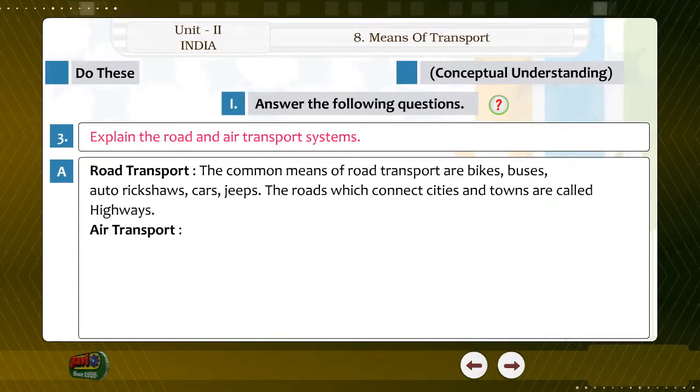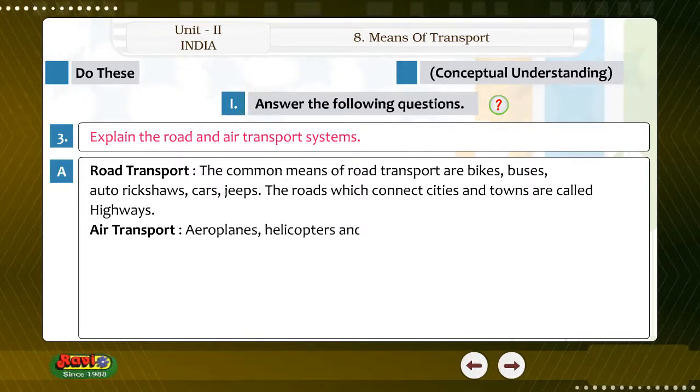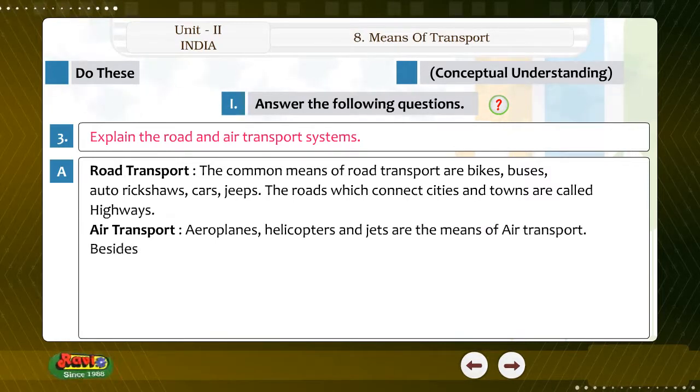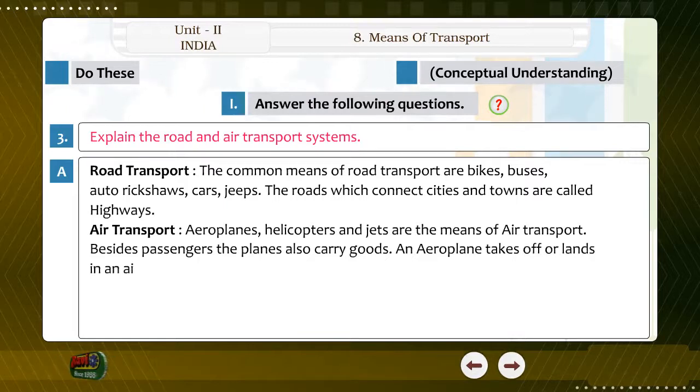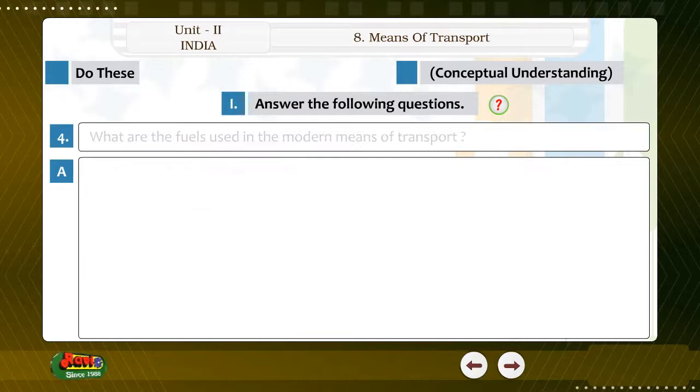Air transport. Aeroplanes, helicopters and jets are the means of air transport. Besides passengers, the planes also carry goods. An aeroplane takes off or lands in an airport. 4.